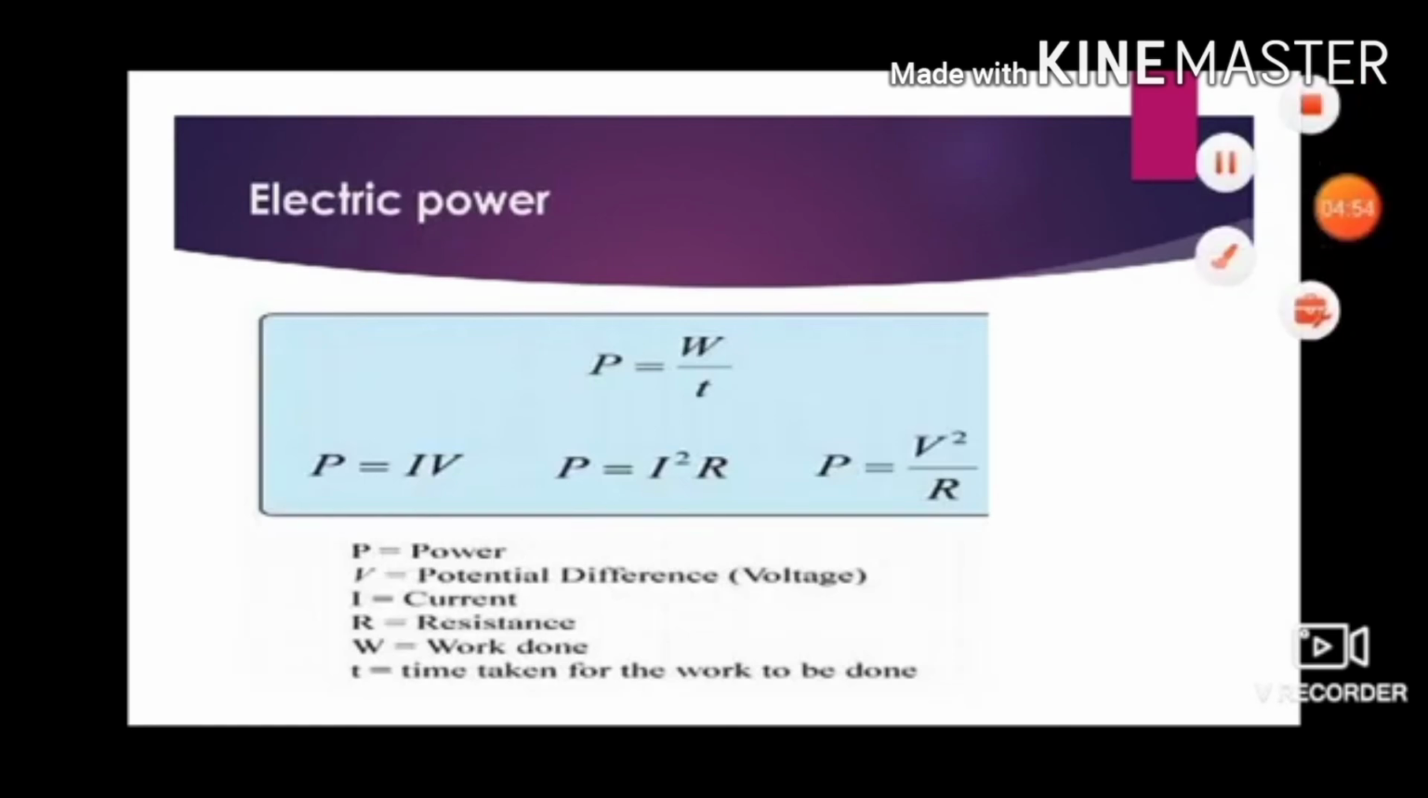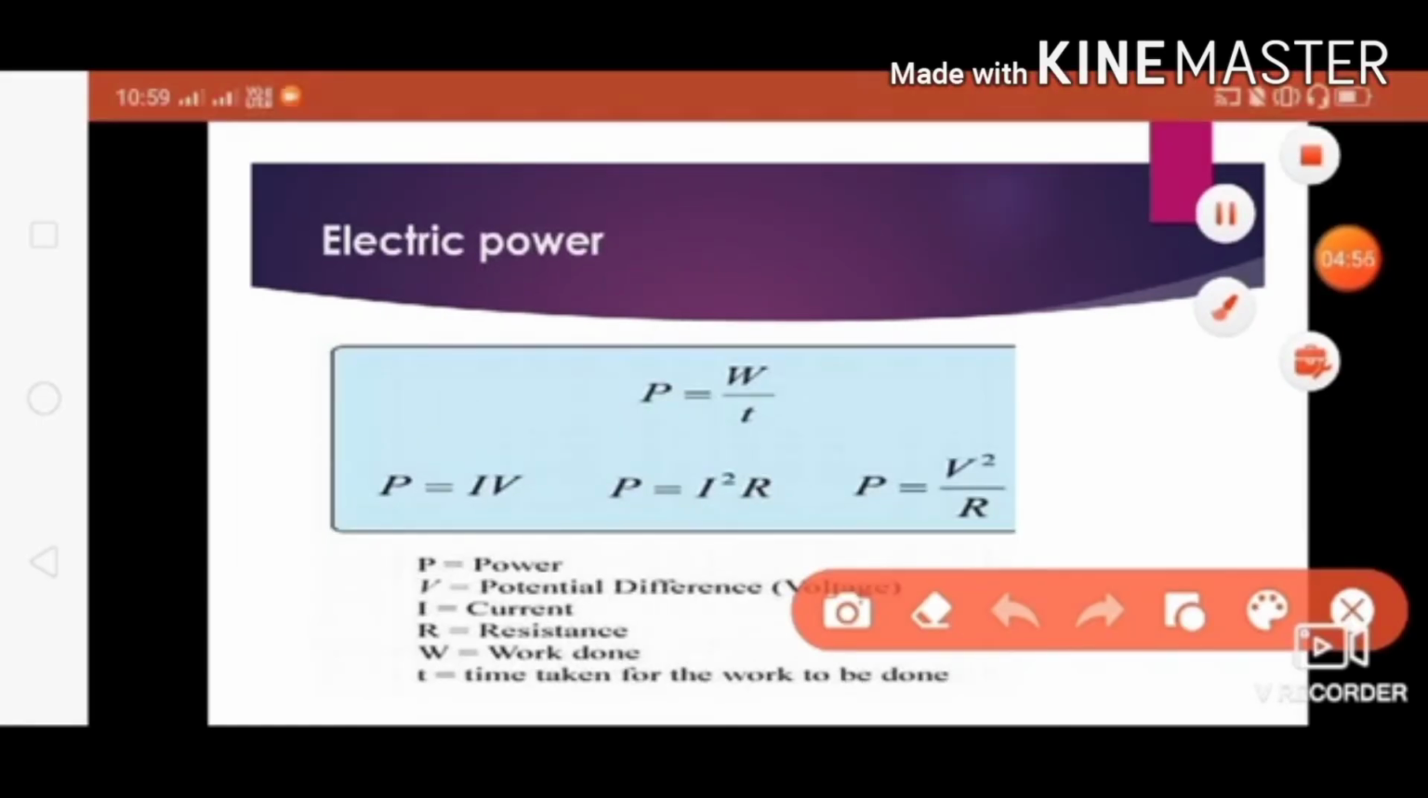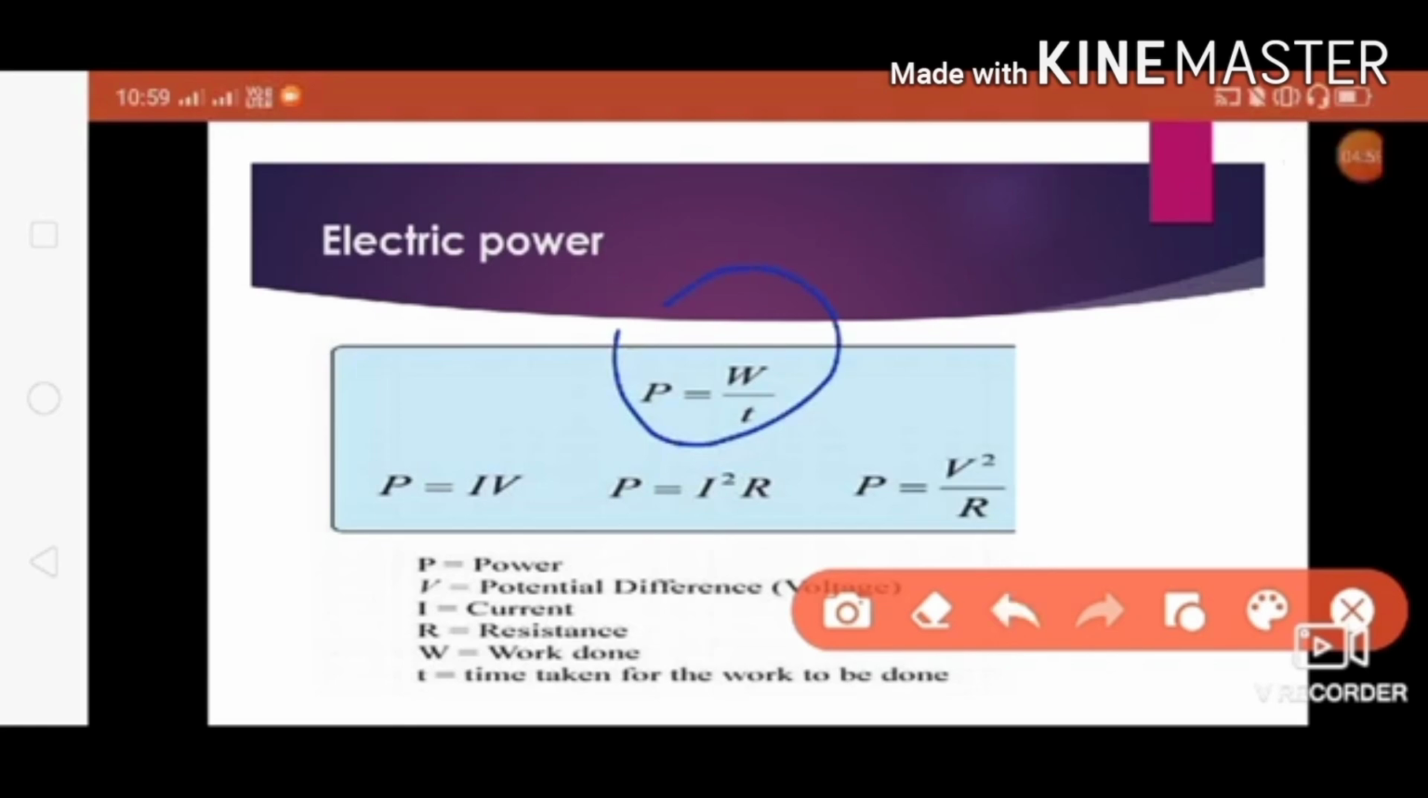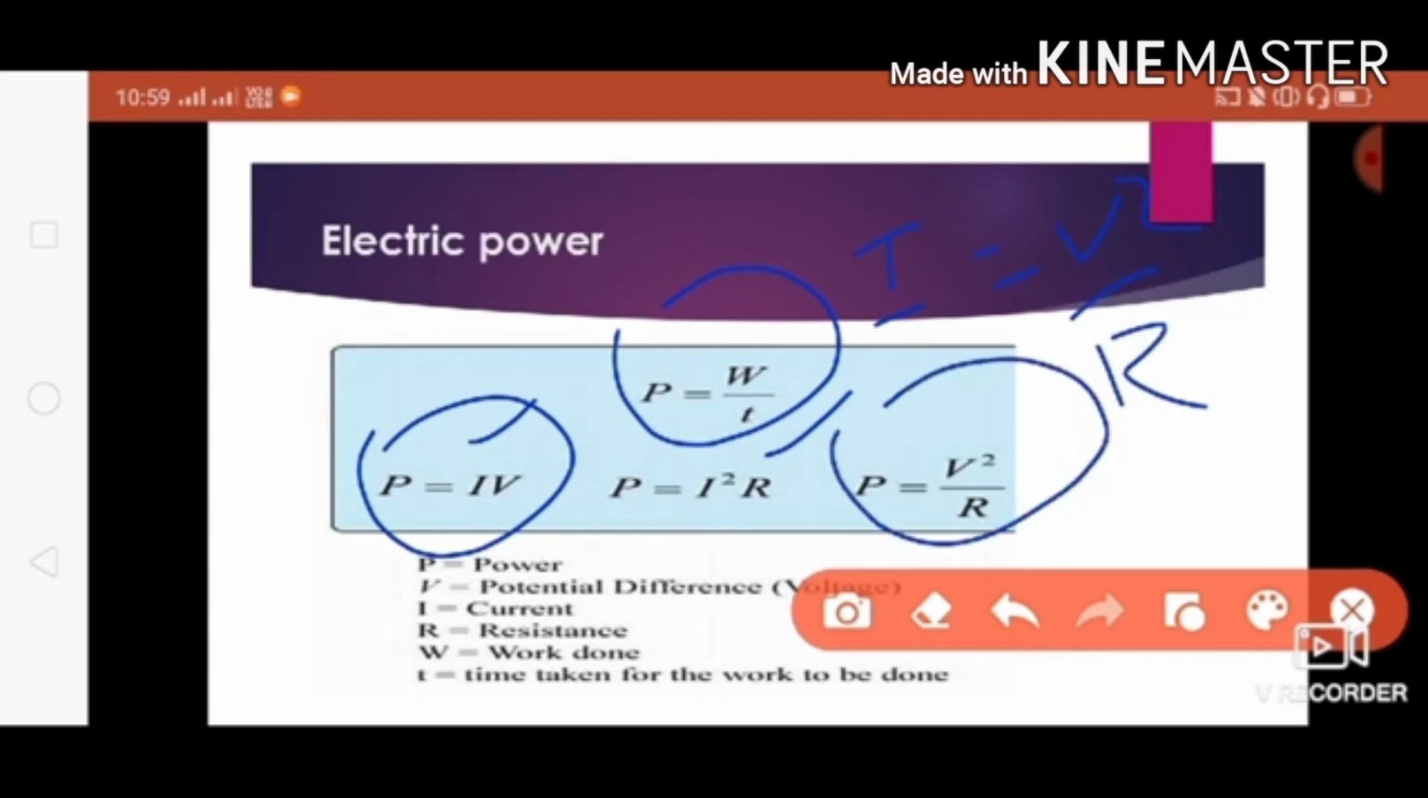So now we'll study electric power. Electric power equals what? Work done in unit time. The equation of power can be given as power equals I into V, which we already learned. So power equals I square into R. How do we get this? When you substitute the I value, I equals, according to Ohm's law, V by R. When you substitute I equals V by R, we'll get V square by R. When you substitute the V value, we'll get I square into R.